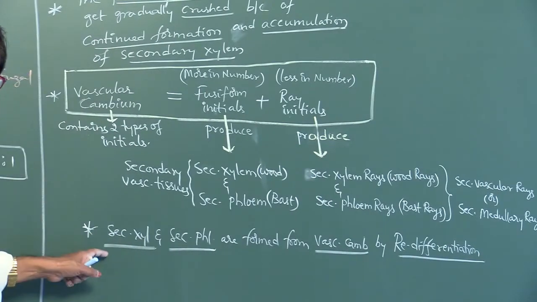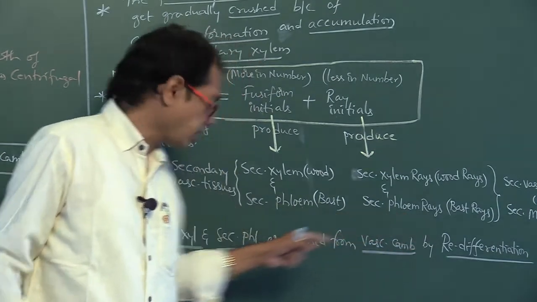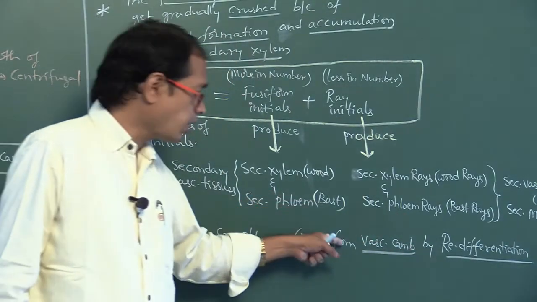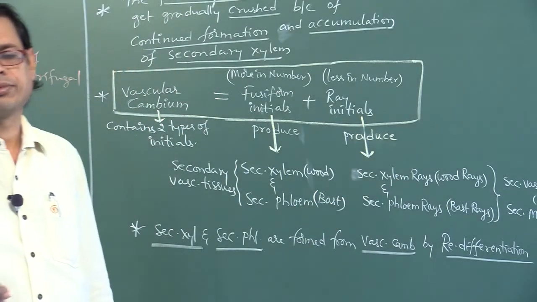Secondary xylem is formed from vascular cambium by a process called redifferentiation. Secondary phloem is formed from vascular cambium by a process called redifferentiation.